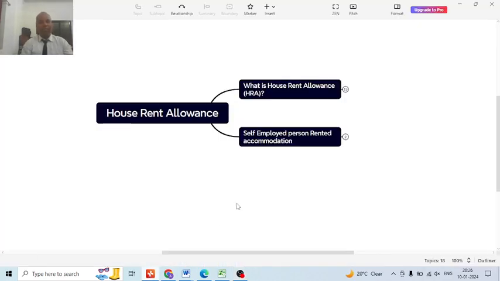House rent allowance. So what is the house rent allowance? What is the meaning of the house rent allowance? Who provides the house rent allowance to whom? So these are the questions, and we will get the answers to these questions from this. What is house rent allowance?